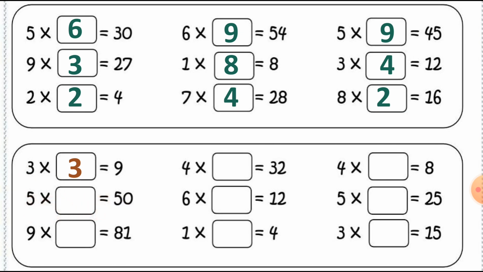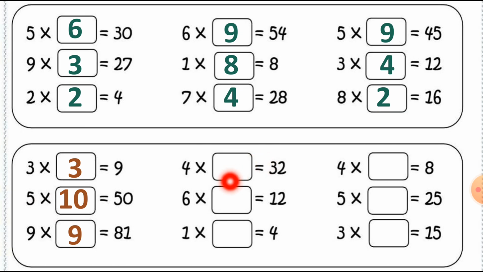In the table number 5 where we get the answer 50. So 5 10s are 50. We get the answer. Then in the table number 9 where we get the answer 81. So we get the answer 9 9s are 81. Right students? 9 9s are 81.